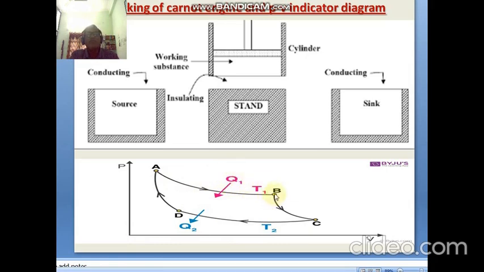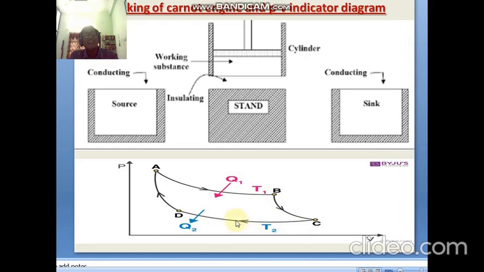Now when it reaches point B, adiabatic expansion takes place. Here when the volume increases, gradually the pressure decreases. So from B to C, the expansion takes place in volume by decreasing the pressure. Therefore the BC path represents adiabatic expansion. Now from C to D, the process takes the reverse direction. So this is nothing but a reversible process.